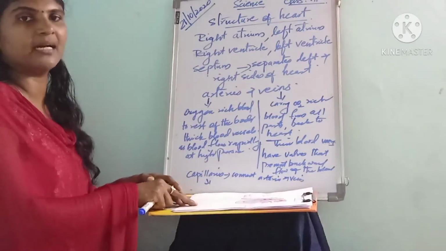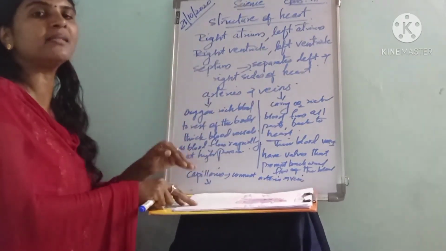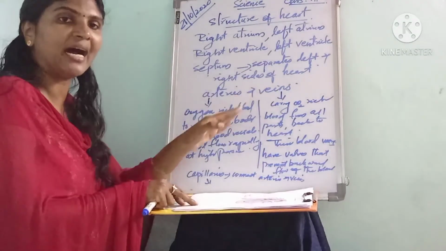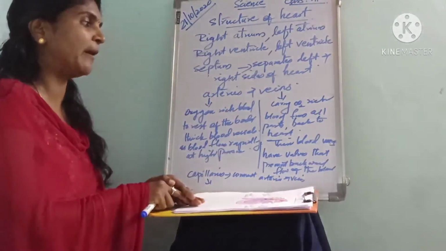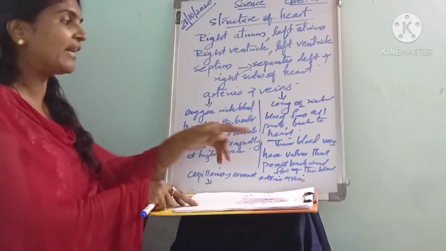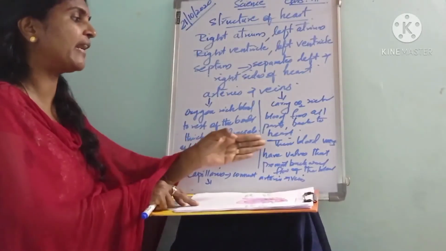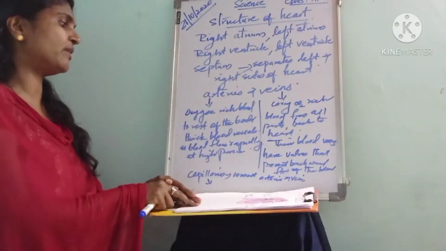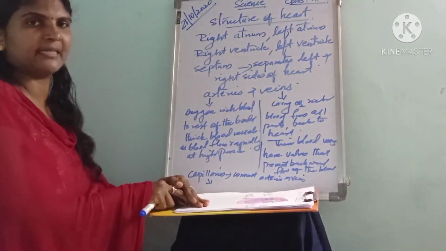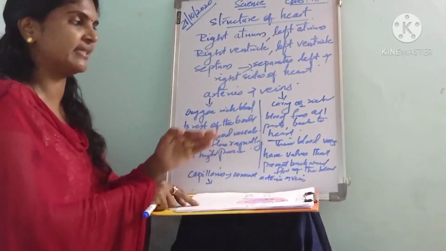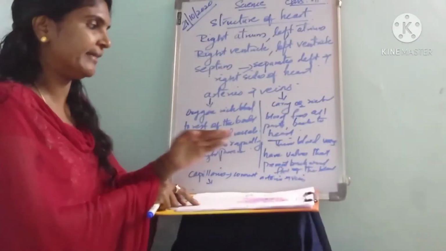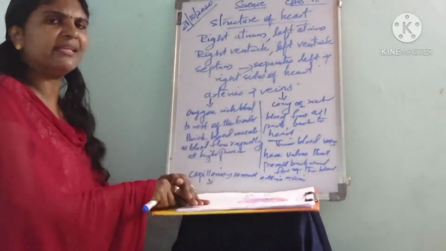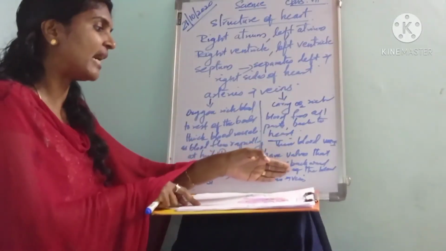Next, about the veins. The veins carry carbon dioxide-rich blood from all parts of the body back to the heart. They are thin blood vessels. And also the veins have valves that prevent the backward flow of blood.